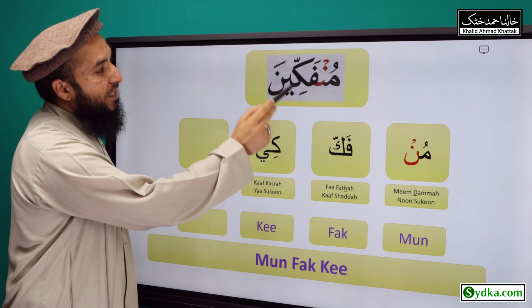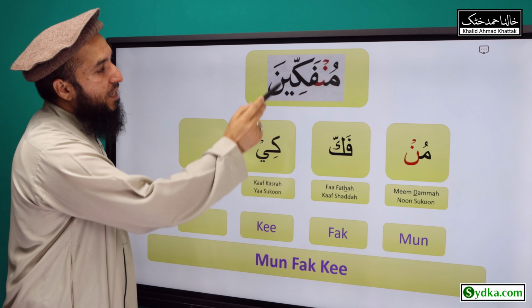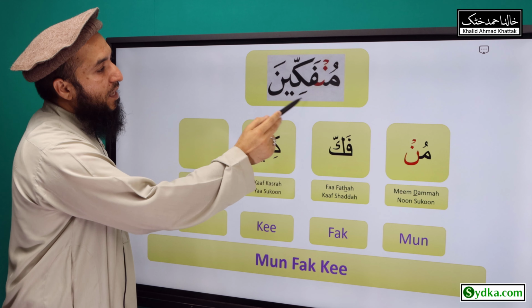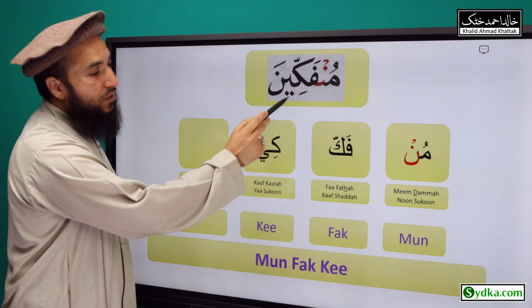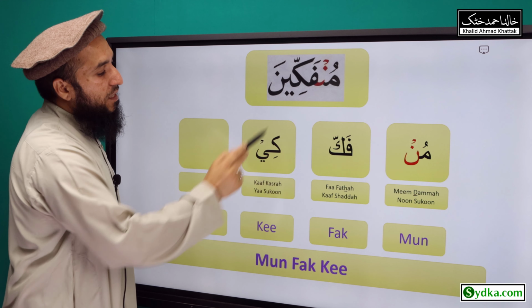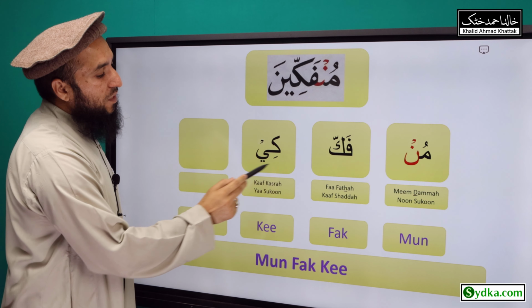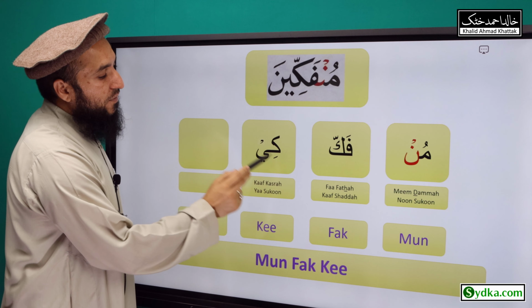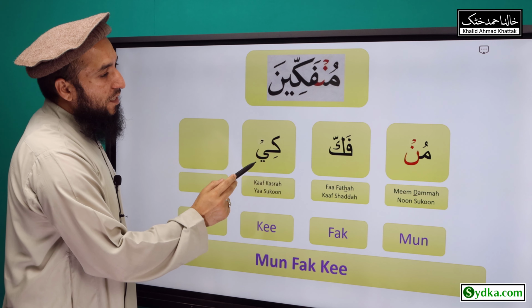The third syllable we have is kaf kasra ya sukoon ki. Kaf is a light letter, it has kasra underneath, it is followed by ya. Ya has a hidden sukoon, and this syllable is prolonged for 2 counts. Kaf kasra ya sukoon ki.